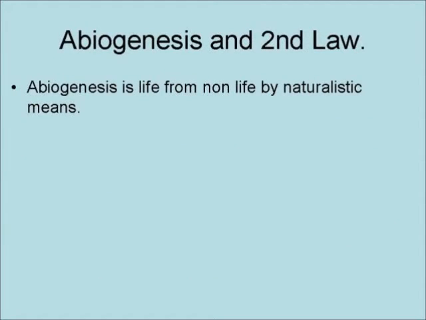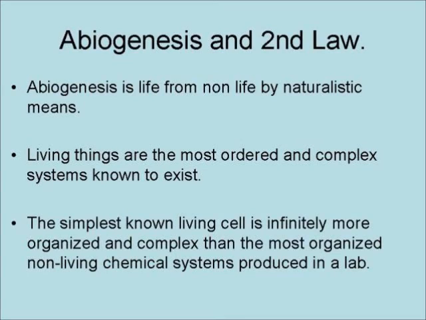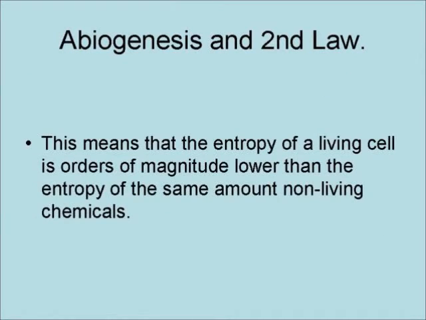Abiogenesis is life from non-life by naturalistic means. Living things are the most ordered and complex systems known to exist. The simplest known living cell is infinitely more organized and complex than the most organized non-living chemical systems produced in a lab. This means that the entropy of a living cell is orders of magnitude lower than the entropy of the same amount of non-living chemicals.